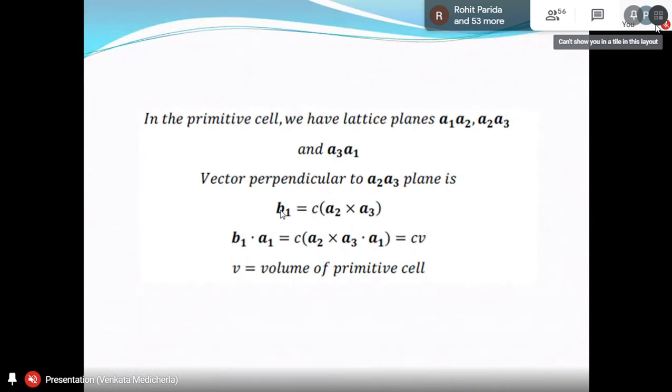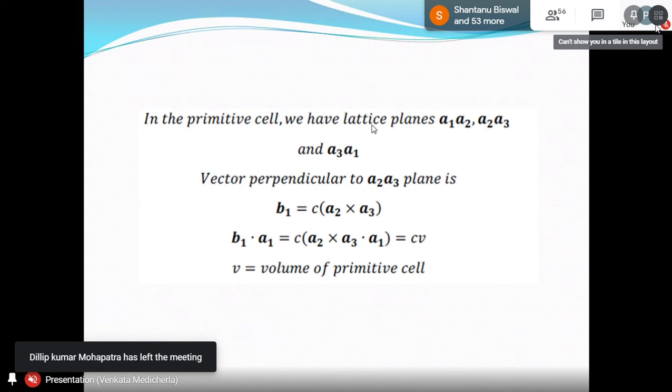But as I told you, it should be proportional to A2 cross A3. Let us multiply with a constant C. The exact value of the constant we have to find. But we are sure that the reciprocal lattice vector perpendicular to the A2, A3 plane is in the direction A2 cross A3. That's why I multiply with a constant. You will find that constant by some algebra.